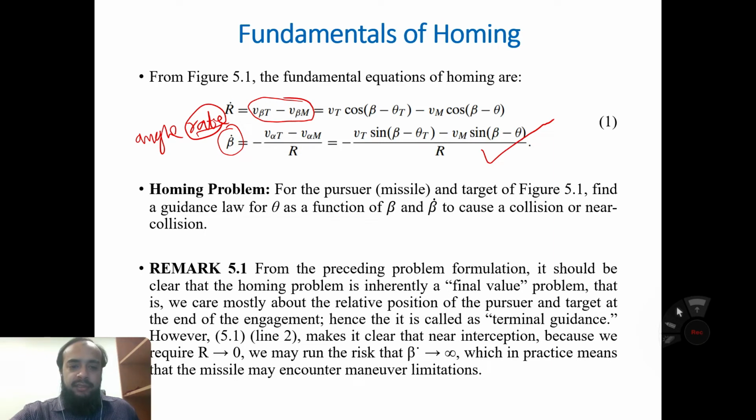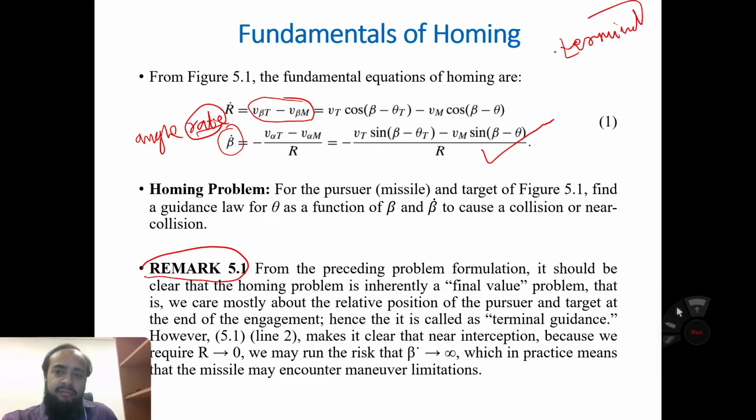So note the remarks, the important points from the preceding problem formulation. It should be clear that the homing problem is inherently a final value problem, because we are talking about terminal guidance. Terminal means a final value problem.